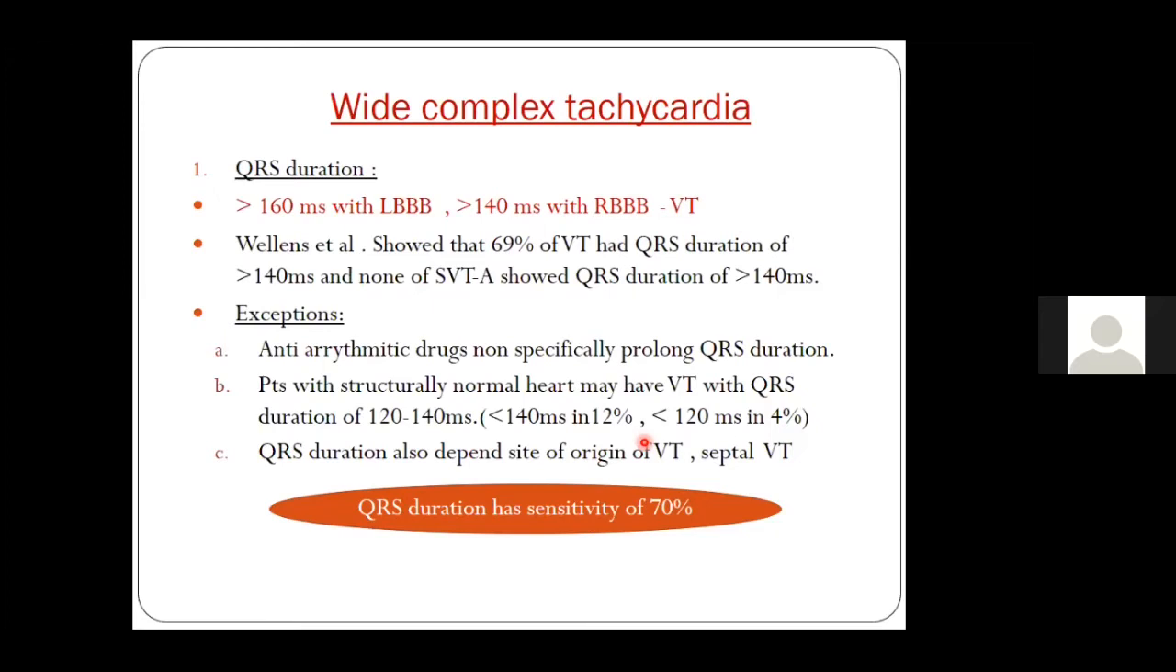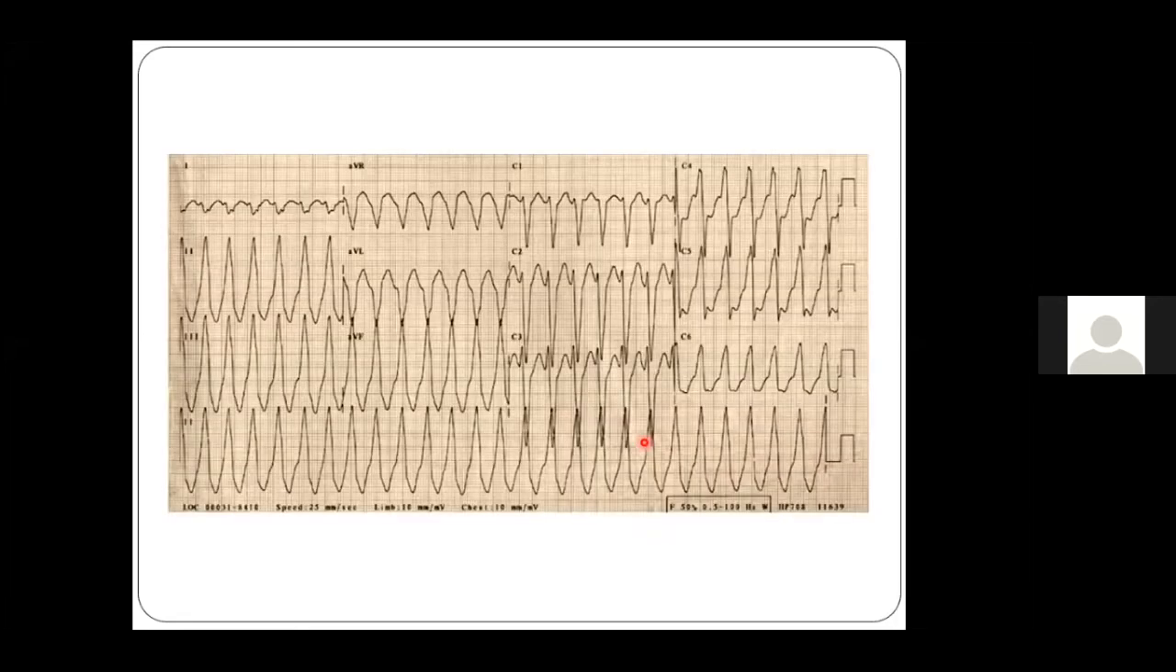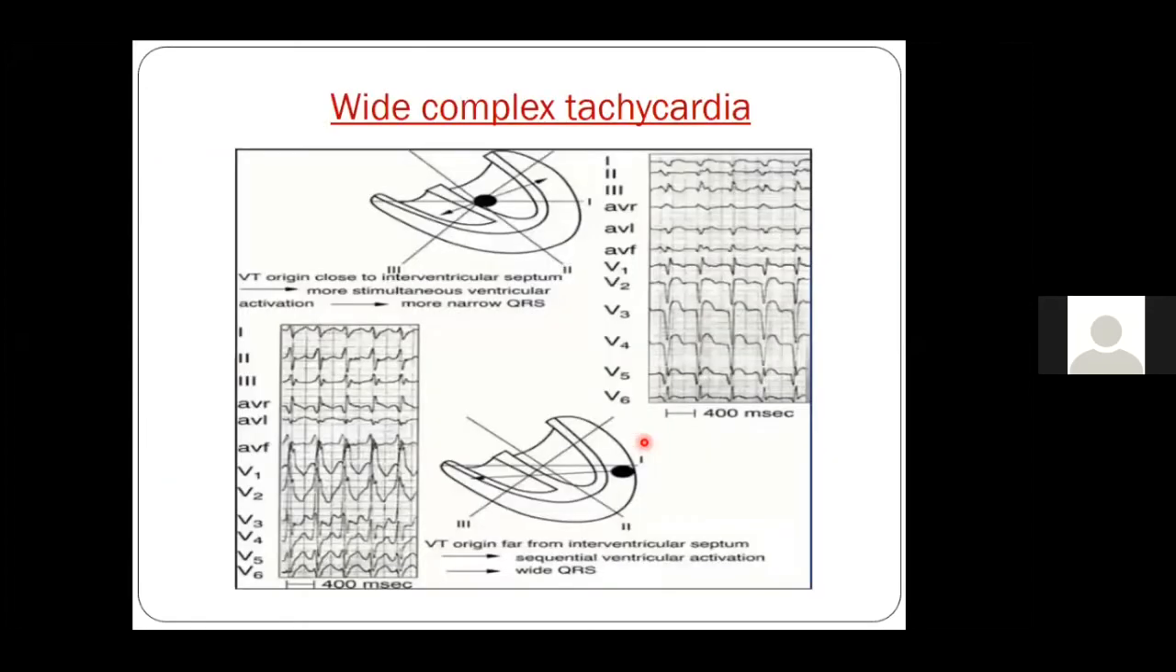So the moral of the slide is, if the QRS duration is narrower than 140 milliseconds, however more than 120, then the VT you are dealing with is mostly from the origin of the septum. Again, I will come to this ECG later in my class. So this is the wide complex tachycardia. If the VT originates close to the interventricular septum, like a septal or a fascicular VT, there is more simultaneous ventricular activation and a narrower QRS. However, the farther it is from the interventricular septum, there will be sequential ventricular activation and it produces a wide QRS. So that is the typical duration of QRS.